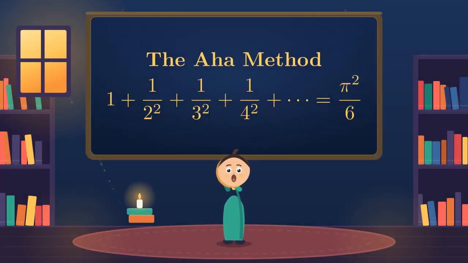Today we take on one of the most famous equations in all of mathematics, the Basel problem. Add up 1 over every square number: 1, plus 1 over 2 squared, plus 1 over 3 squared, and on forever. Can you guess what this endless sum comes out to? Today we'll pin it down, using a slightly different and rather surprising approach.